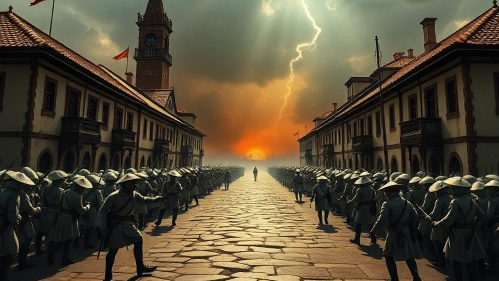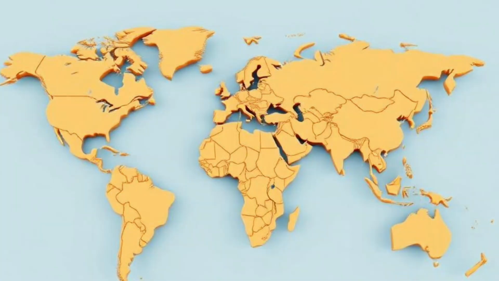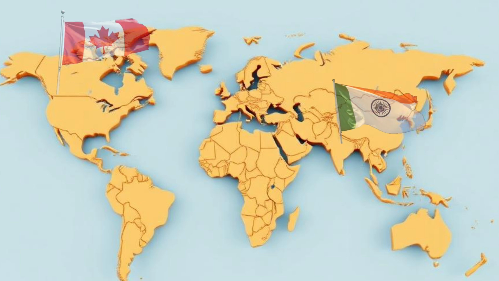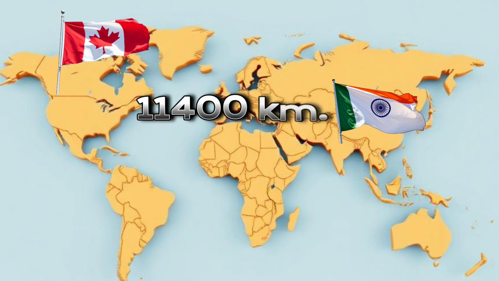Otherwise, geographically the relation between India and Canada was totally impossible at that time, because both the countries are located in opposite corners of this planet, and the distance between both the countries is more than 11,400 kilometers.